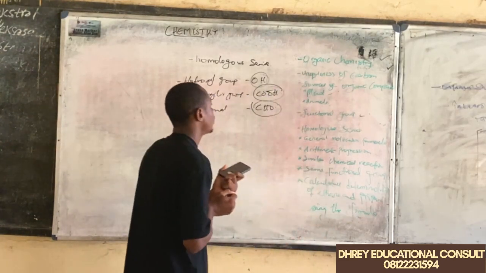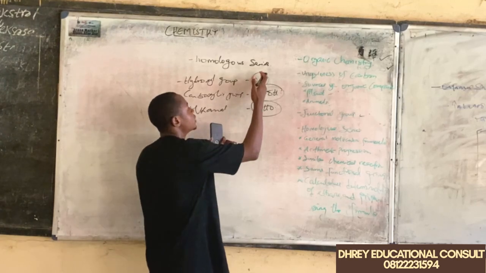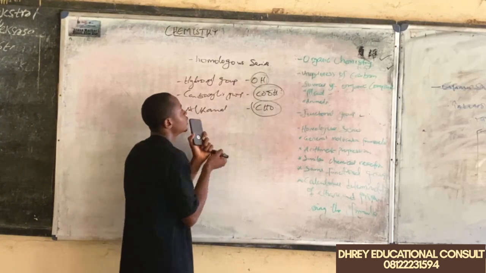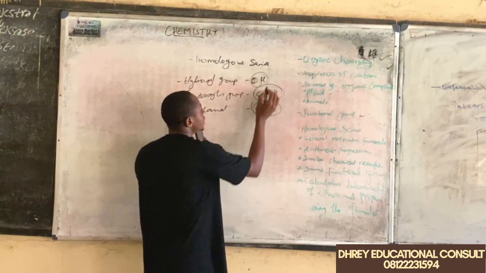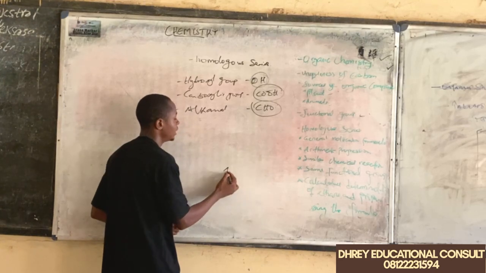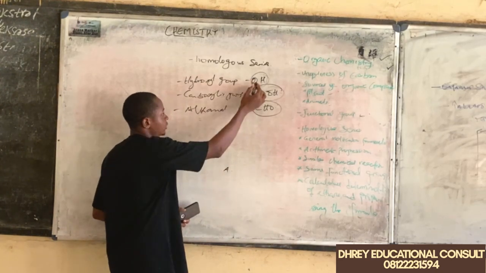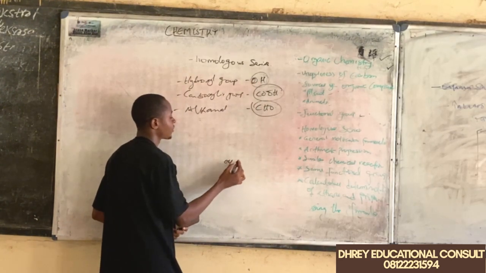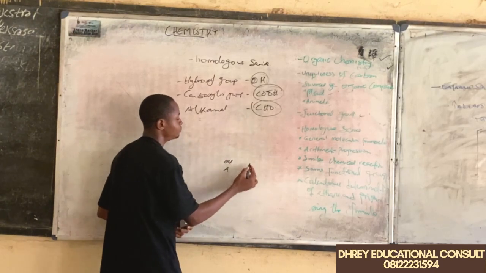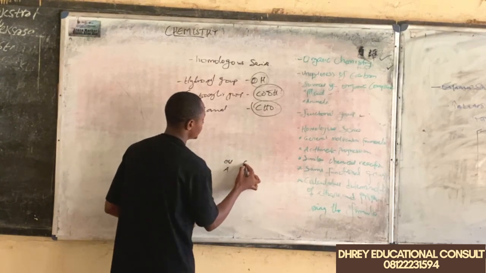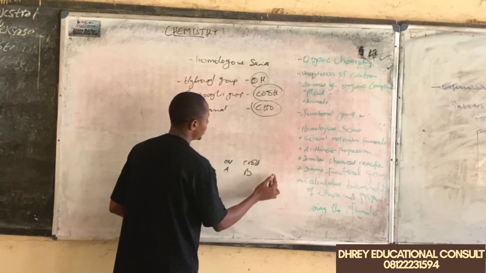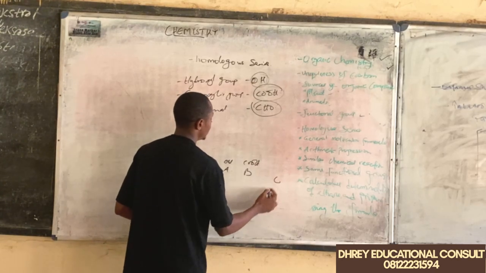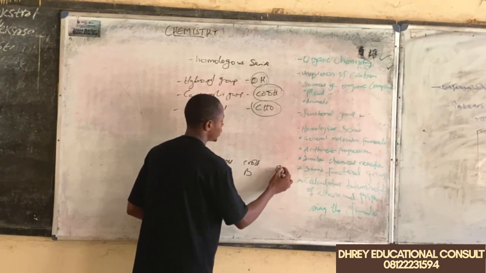Once you see an organic compound that has this group of atoms, made up of oxygen and hydrogen, you have an organic compound A that has this group of atoms OH. You have another organic compound B that has the group of atoms COOH, and you have another organic compound C that has the group of atoms OH.